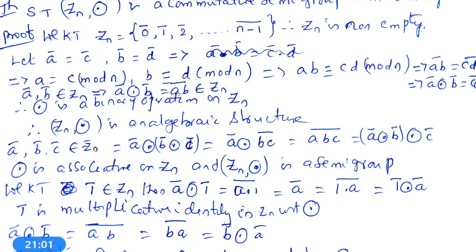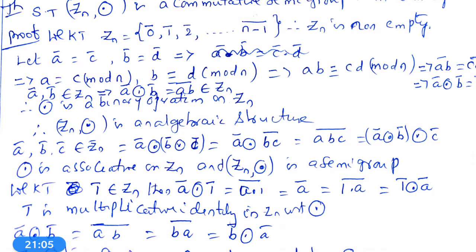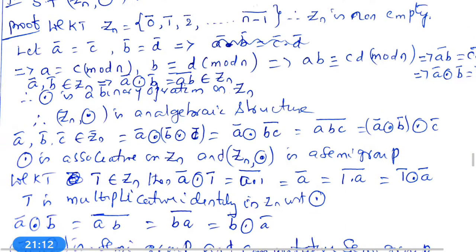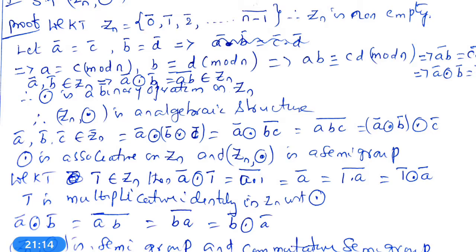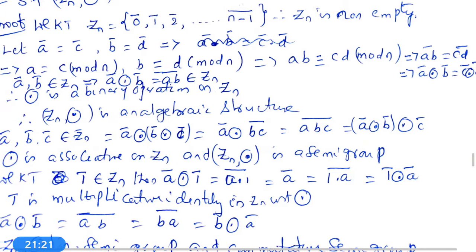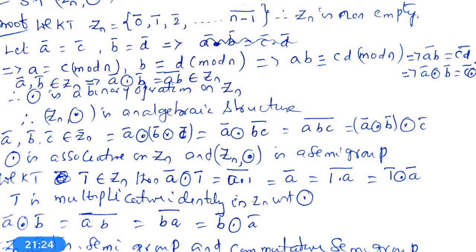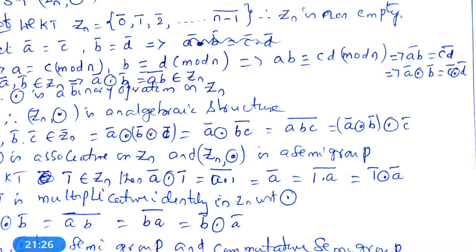Let A bar, B bar, C bar, D bar belong to Zn such that A bar is equal to C bar, B bar is equal to D bar. A bar equal to C bar implies A is congruent to C mod n. B bar equal to D bar implies B is congruent to D mod n. This implies, taking the product of the two congruences, AB is congruent to CD modulo n, which implies bar AB is equal to bar CD.